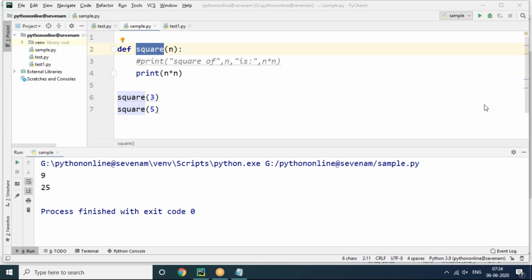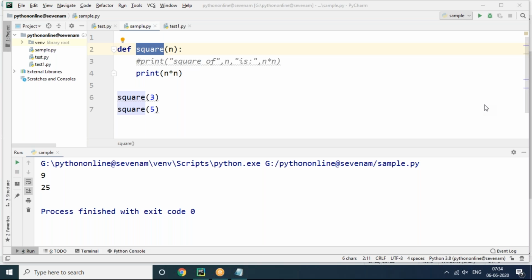Yeah, exist or not, it is compulsory, you have to create it. Without creating the function, it will not work. Function definitions should be there, no? Yes, they have to be there, compulsory. Otherwise, it is not at all possible. Without knowing the function name, how can we call it? If you want to call the function, the function compulsorily should be there. Otherwise, it will not execute. It will not work out.